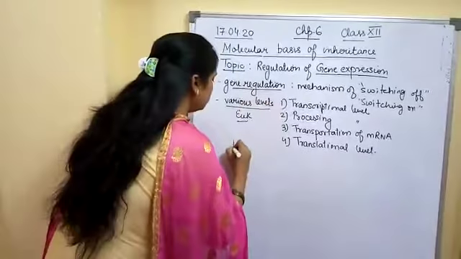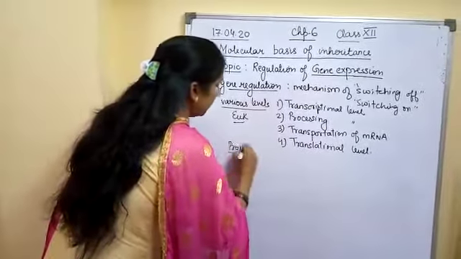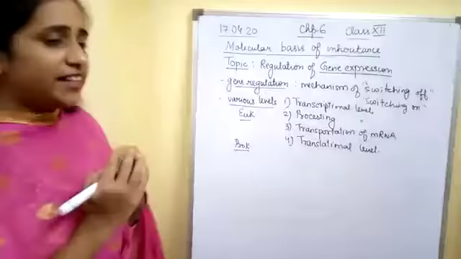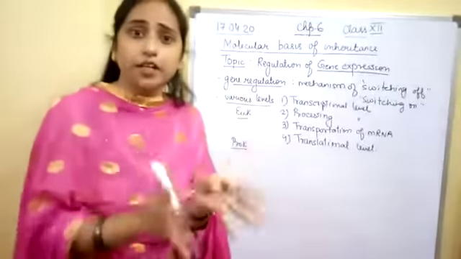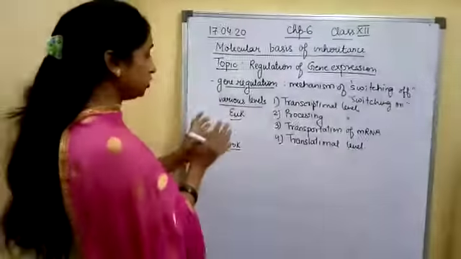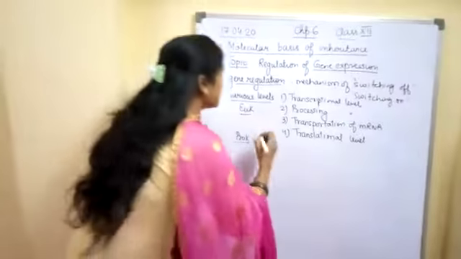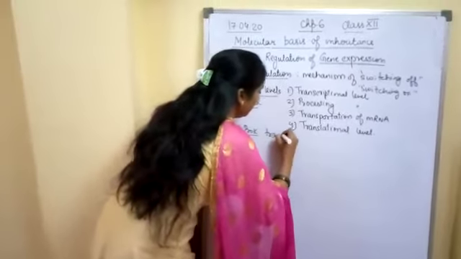Okay students, these were the various levels in eukaryotes. But if we talk about prokaryotes, the most predominant site for regulation is the transcriptional level.